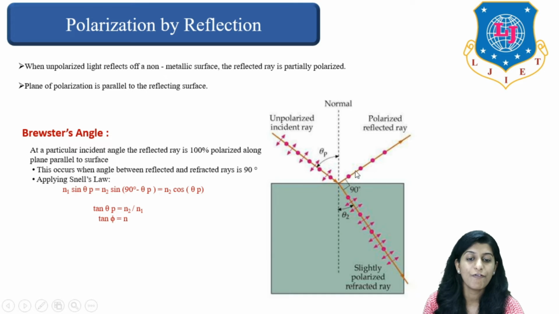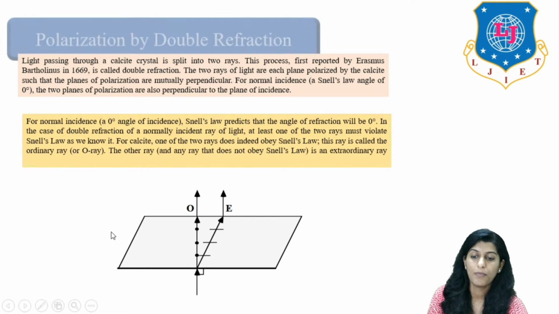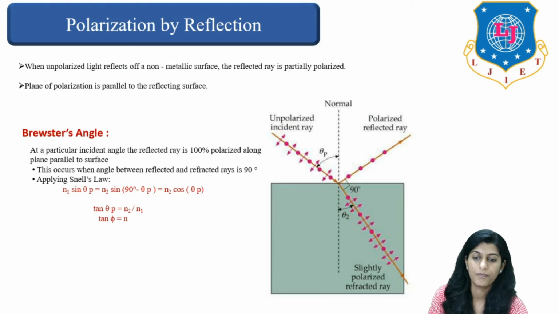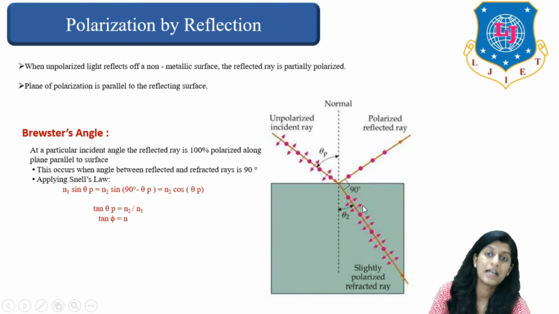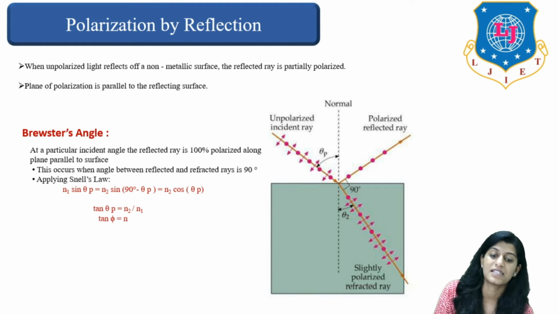This is the reflected ray and this inside one is the refracted ray, the slightly polarized refracted ray, right? So when the angle between the reflected and refracted ray is 90 degrees, 100% polarization will occur.